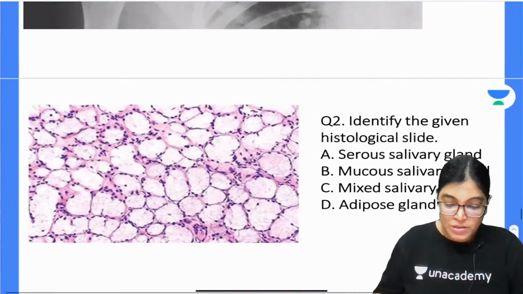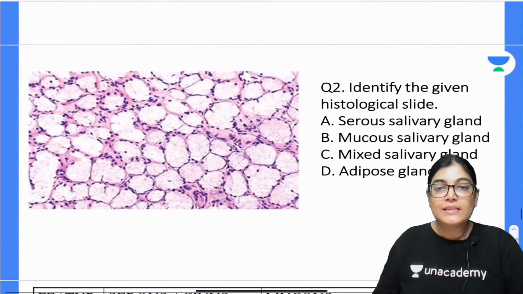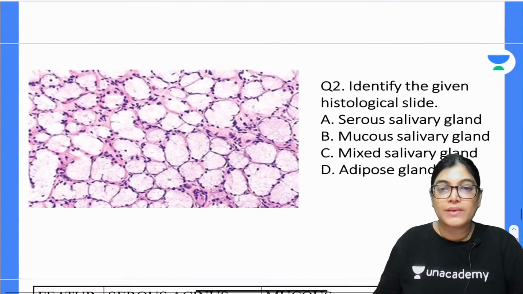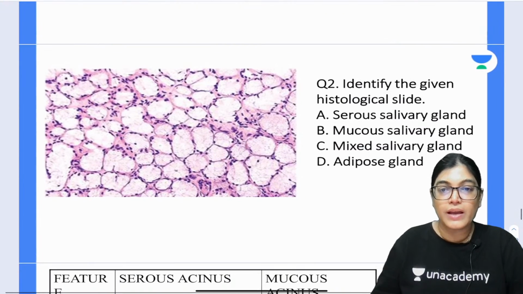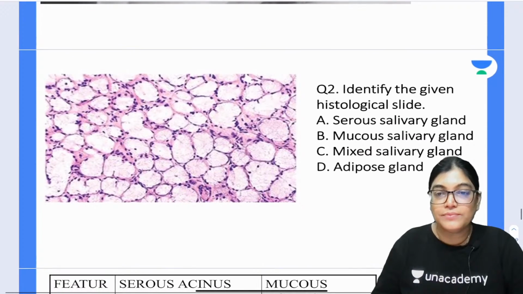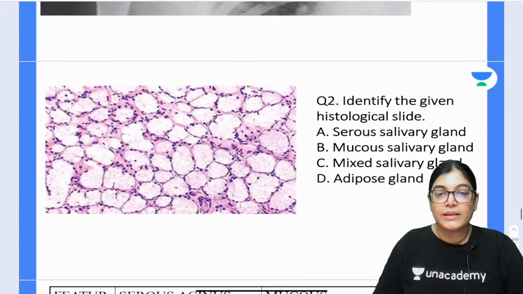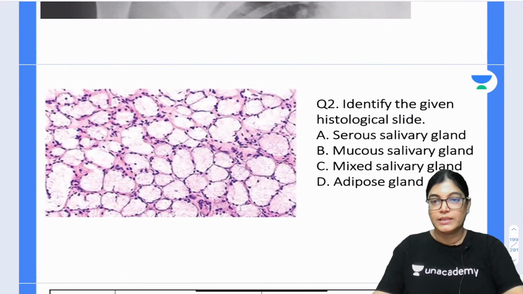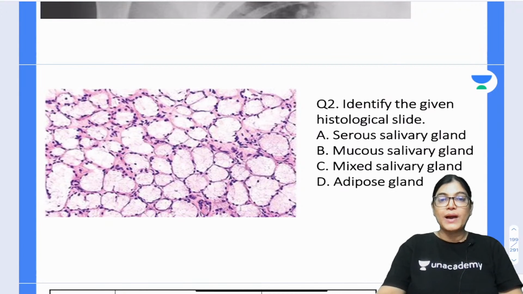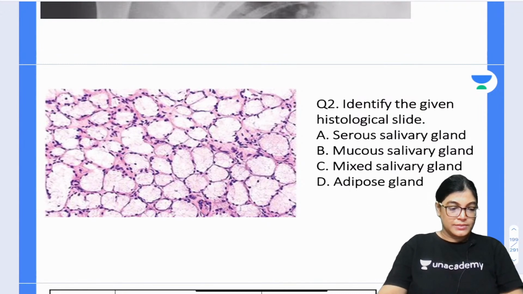So let's move on to question number 2. Identify the given histological slide. Okay, is it visible? Yeah. So identify the given histological slide. All of you see the slide, and there are 4 options: serous salivary gland, mucus salivary gland, mixed salivary gland, and adipose gland. 4 options are there, and you just give me the right answer. Which is the correct one?